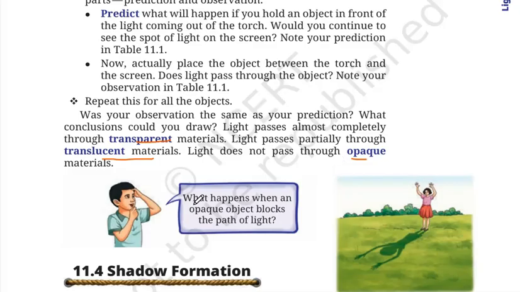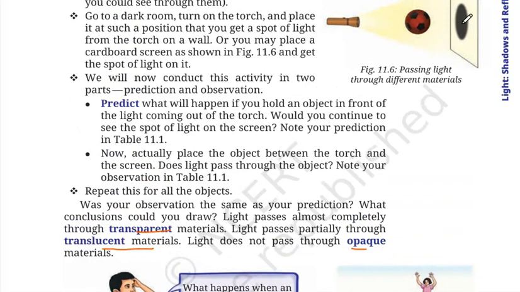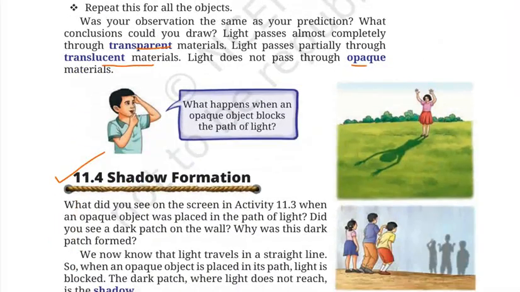So now here, what happens when an object blocks the path of light? There is a formation of shadow. As you can see over here, a shadow of the ball is formed. Similarly, if we stand in the sun during the day, in sunlight, we see our shadow on the ground.